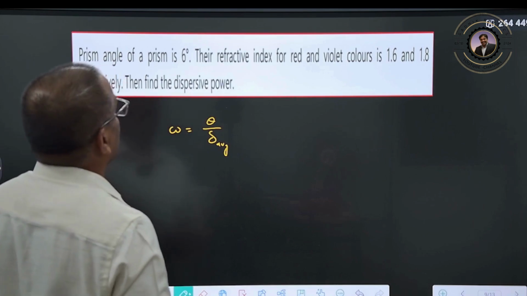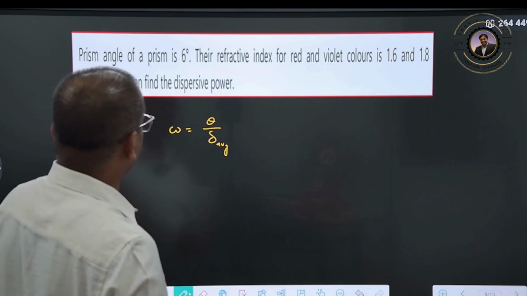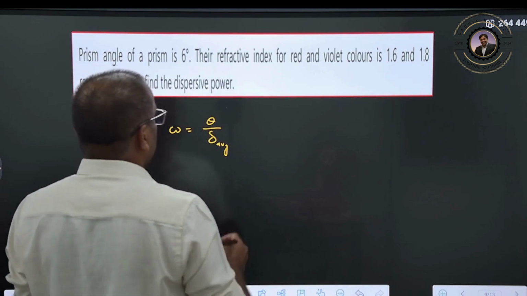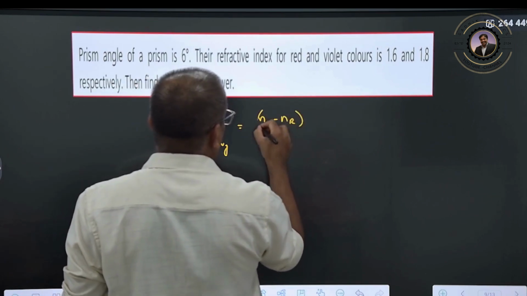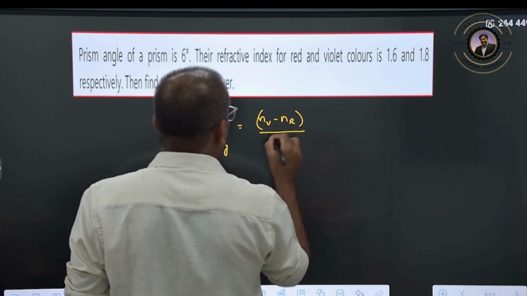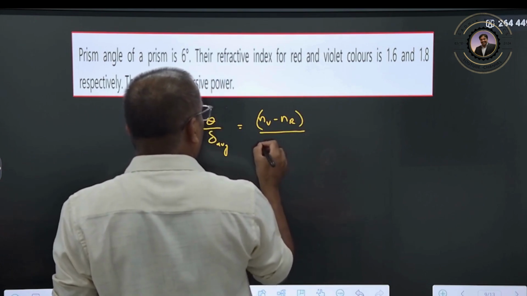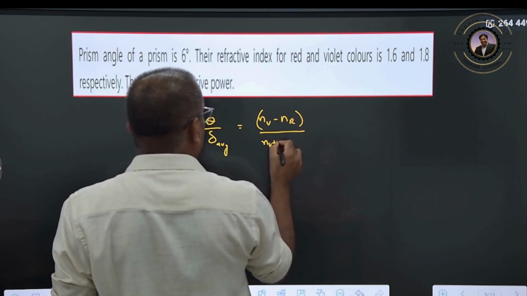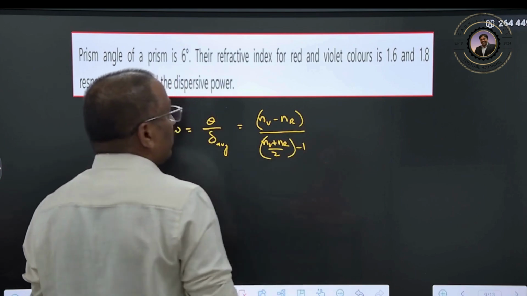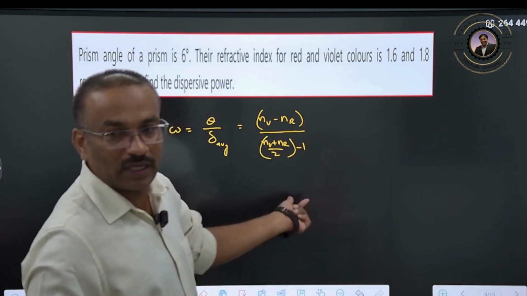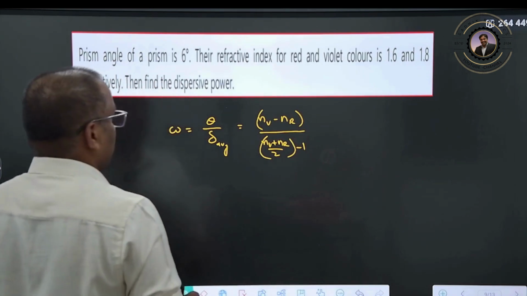Average deviation. Dispersive power is nothing but (NV minus NR) divided by average deviation, which is (NV plus NR) by 2, minus 1. Here we took yellow, but you can take the average.